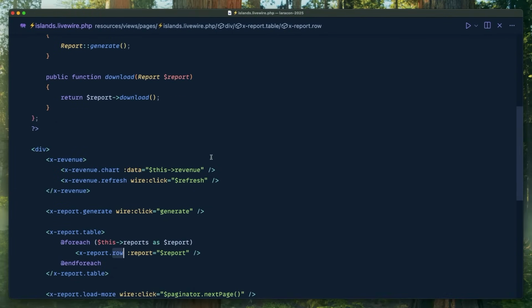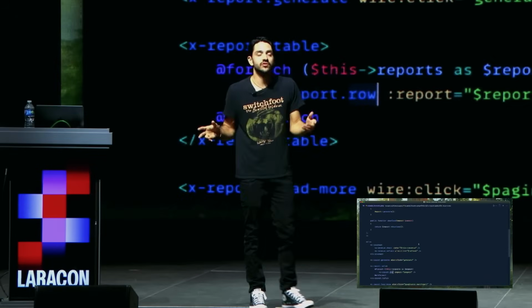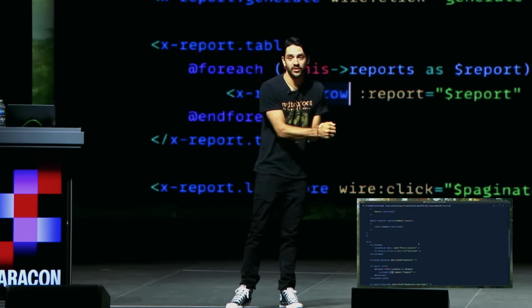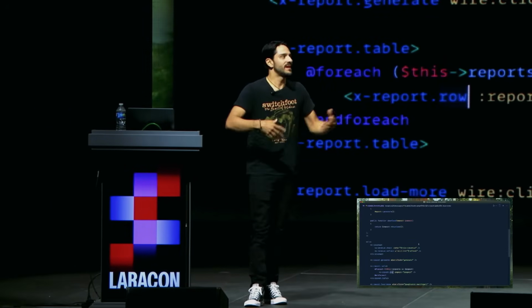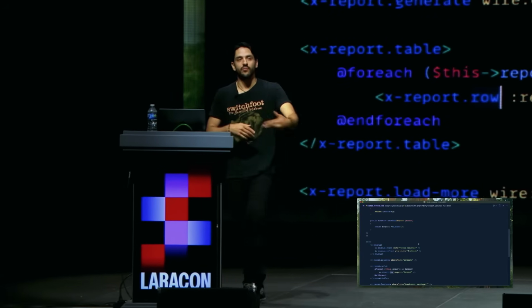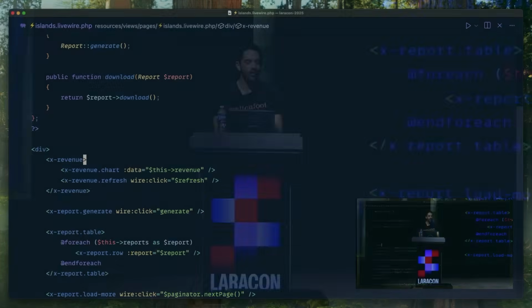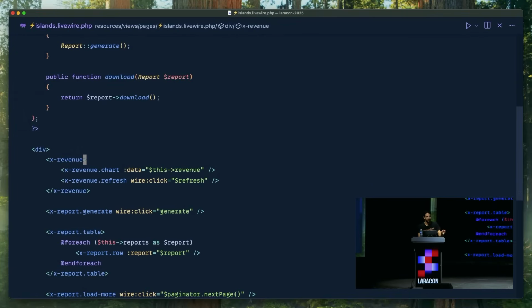Now, there are ways to address this right now, like in Livewire. Any of you using Livewire, you probably know this and do this. There's an expensive part of this page. I'll isolate it into its own subcomponent, but then you're accepting a bunch of trade-offs, like passing props and listening to events and things like that, right? So I wanted all the benefit of that technique with none of the trade-offs.